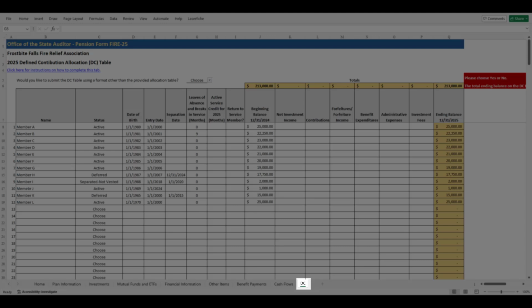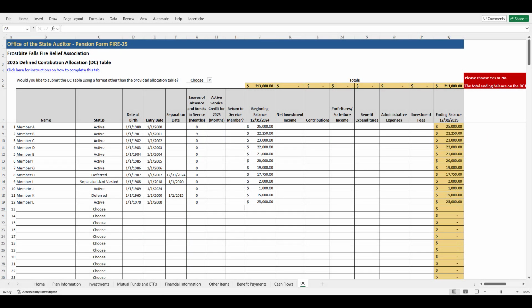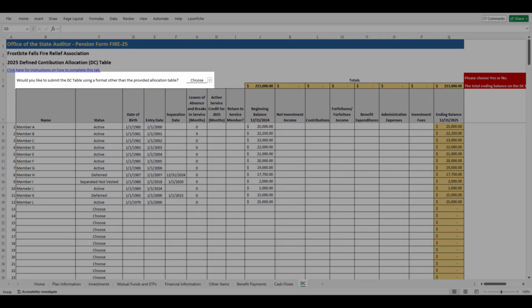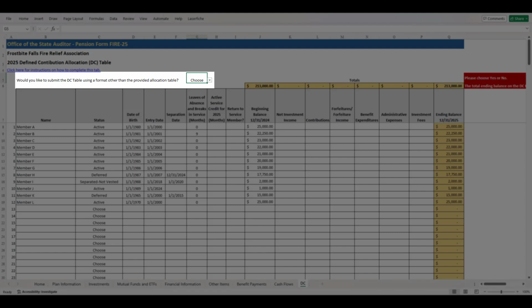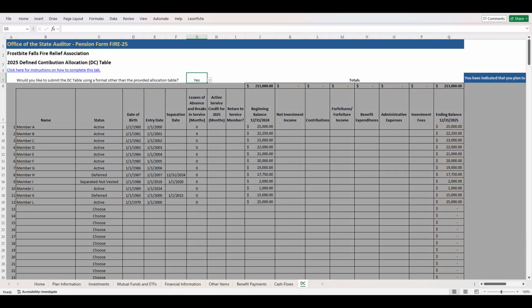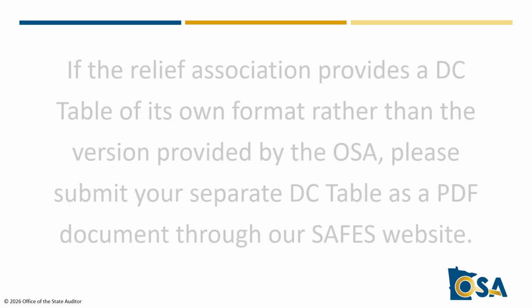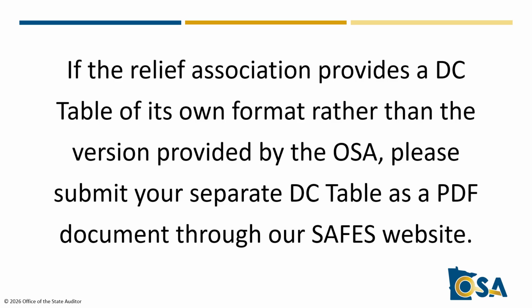Once you have accessed the form and gathered the required documents, click the tab titled DC at the bottom of the Excel file. If the Relief Association provides a DC table of its own format, rather than the version provided by the OSA, select Yes in the box at the top of the page to indicate that you will be submitting your own DC table separate from the Fire Form. If this is the case, there will be no need to complete the table below. Please submit your separate DC table as a PDF document through our SAFES website.